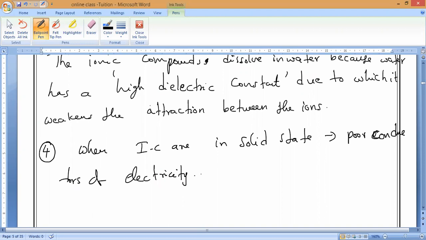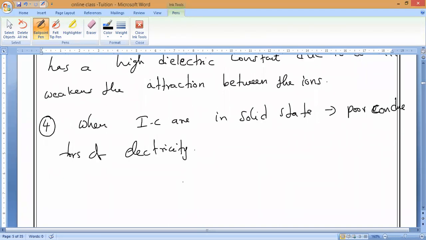Now, for example, if I dissolve salt in water, I have pure water, normal drinking water, and ocean water. Which is the best conductor of electricity? Ocean water, sir, because it contains dissolved salt. So from this I can say one thing. When ionic compounds are dissolved in water, are they good or poor conductors of electricity? They are good conductors, and also when they are in the molten state.